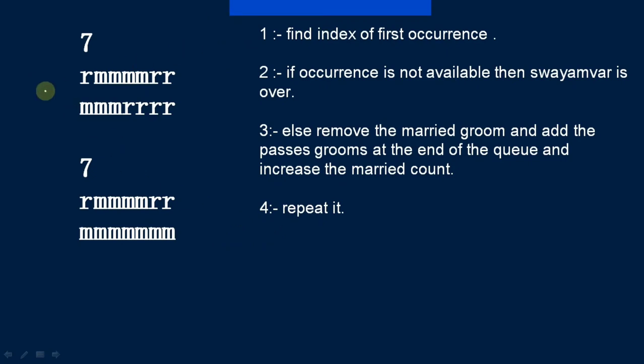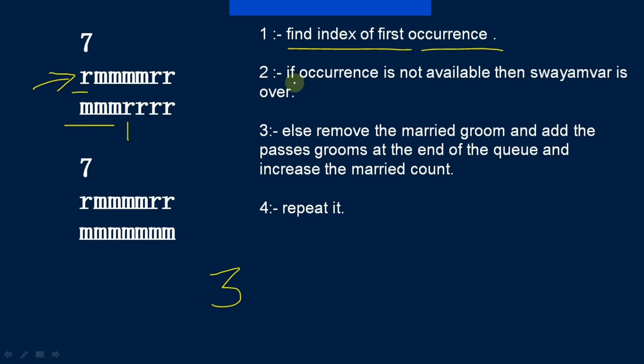Now let's understand what we are doing here. The most eligible bachelorette drinks rum. So first, we will find the index of the first occurrence of R in grooms to be. We will get 3 because indexing starts from 0. In Python we will use the find method to find the index. In Java we will use indexOf.